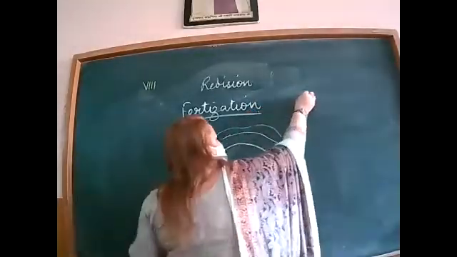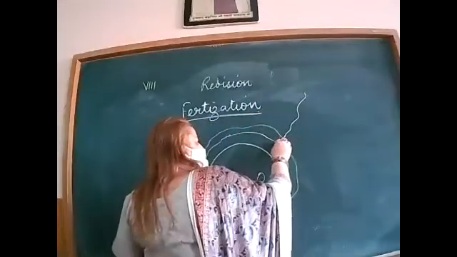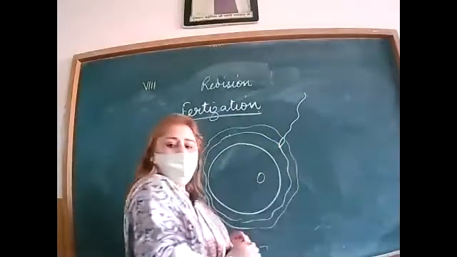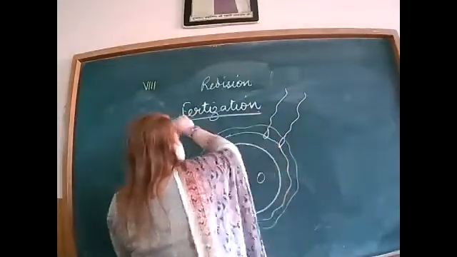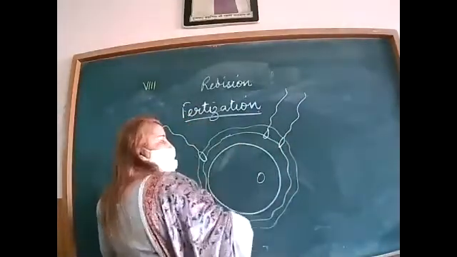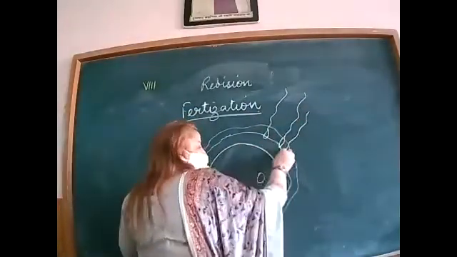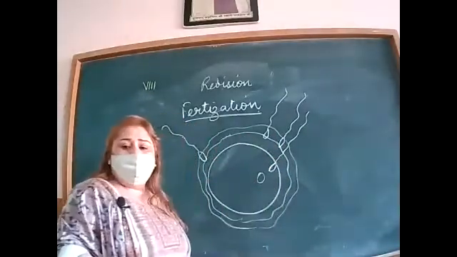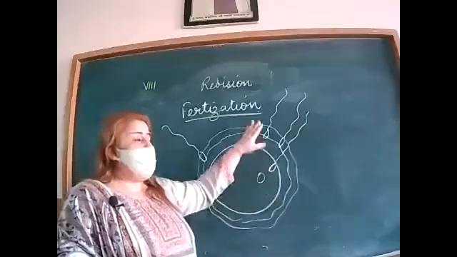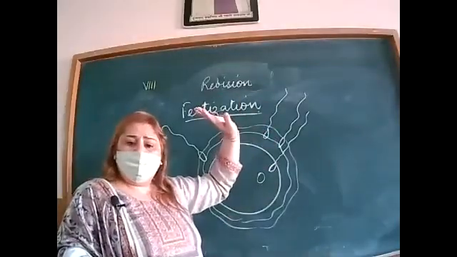Now, as the sperms come, a number of sperms fall on this. One of the sperm may enter, and the rest of the sperms will be removed.